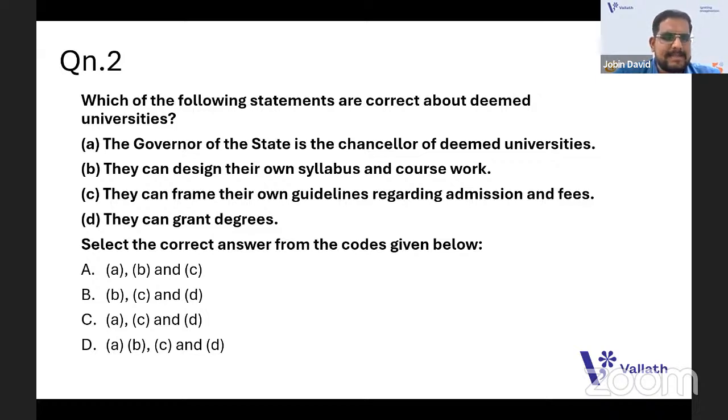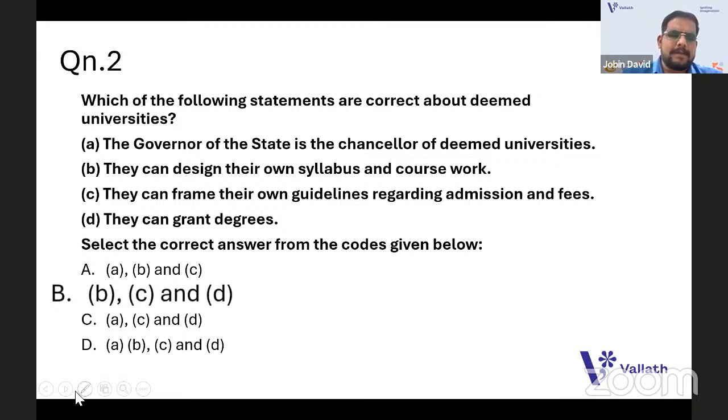Governor of the state is a chancellor, or is it? They can design their own syllabus and coursework. Yeah, that's correct, because deemed universities have their own syllabus and coursework. They can frame their guidelines regarding admission and fees. Yeah. They can grant degrees, obviously, as a deemed university. BCD, you go with, yeah, the answer is BCD.